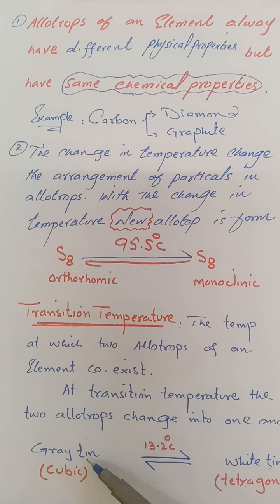That is gray tin, which is in cubic form, and white tin, which is in tetragonal form. If the temperature available for the arrangement of atoms of tin is below 13.2, then cubic structure is formed, and if it is above, then tetragonal structure is formed.